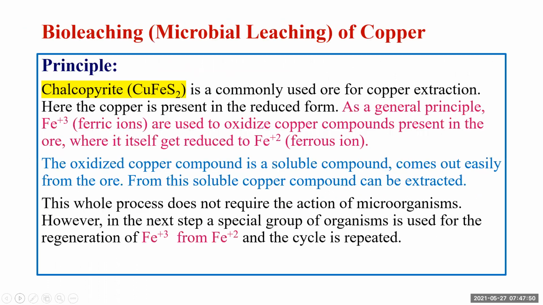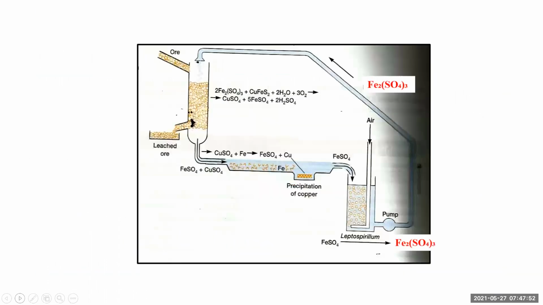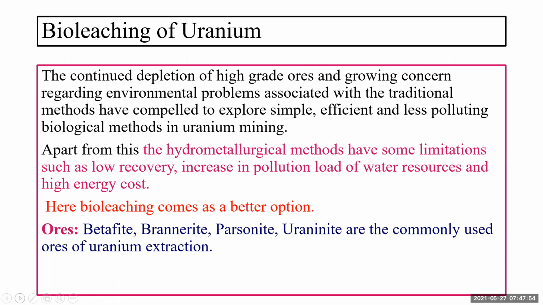In the last presentation, we discussed bioleaching of copper using chalcopyrite ore, and that too by the indirect method. We can do it by the direct method or by the indirect method. Leaching of copper or leaching of uranium can be done by both. In the direct method, the microorganisms are in direct contact with the metal ore, the mineral sulfide.